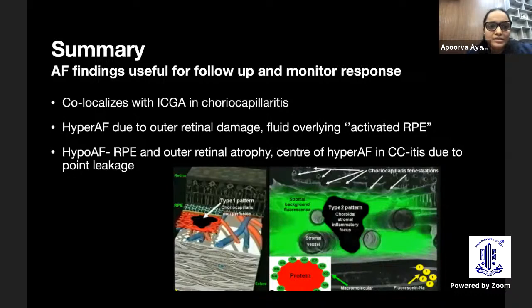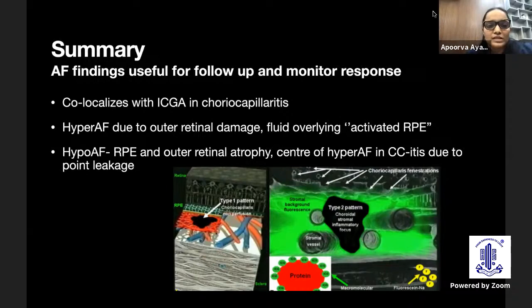So to summarize, AF findings are useful for follow-up and monitoring of response to treatment. It co-localizes very well with ICGA and choriocapillaritis. Like I showed, the first case was MEWDS, second case was probably APMPPE, second and third case. The fourth case, relentless placoid chorioretinopathy, again a choriocapillaritis.